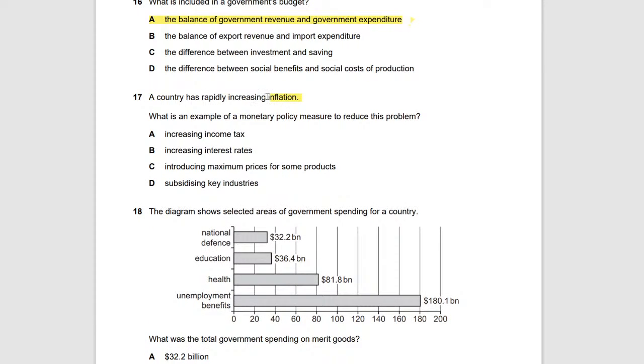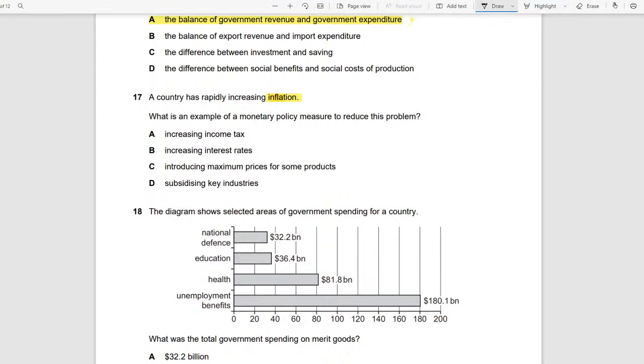A country has rapidly increasing inflation. So there's increasing inflation in this economy. What is an example of a monetary policy which would reduce the problem? Now, monetary policy. Monetary policy deals with three things: money supply and interest rates.